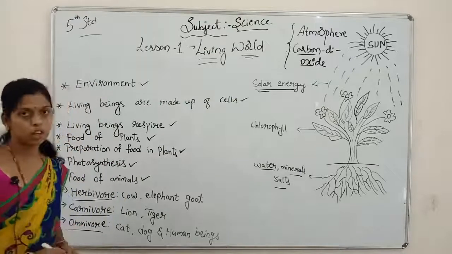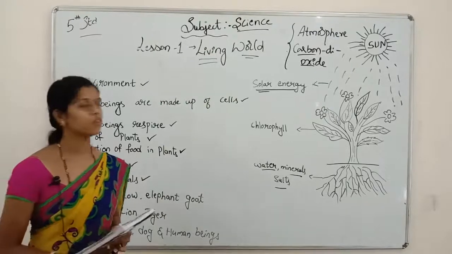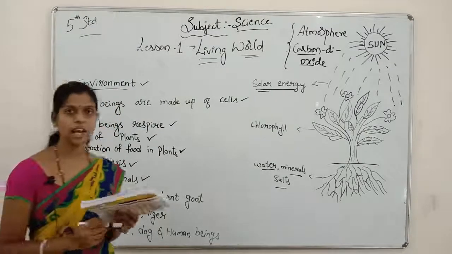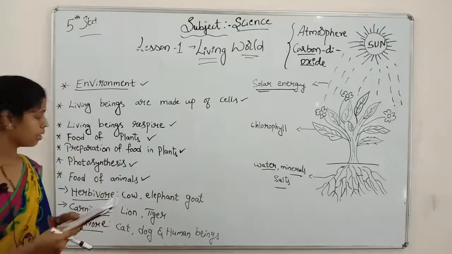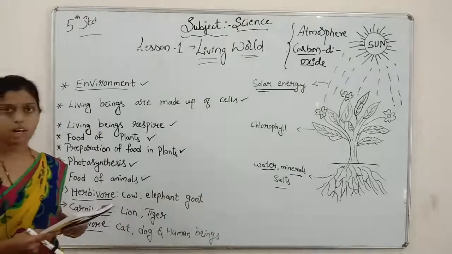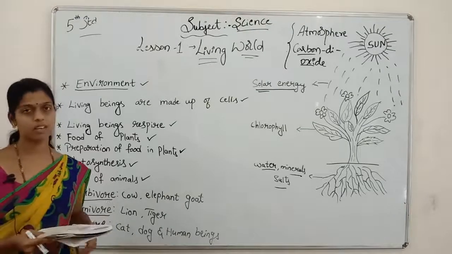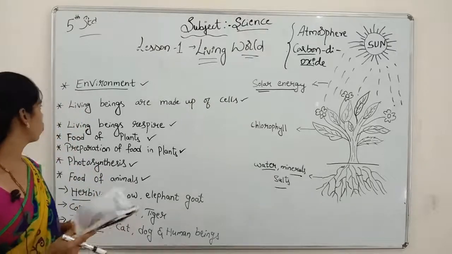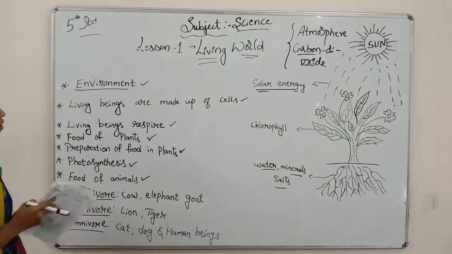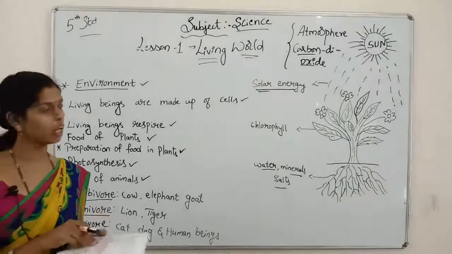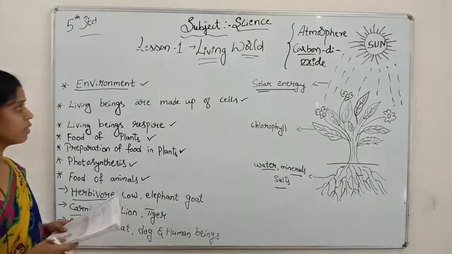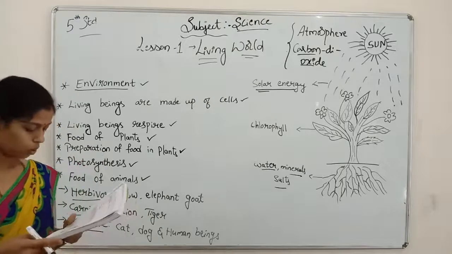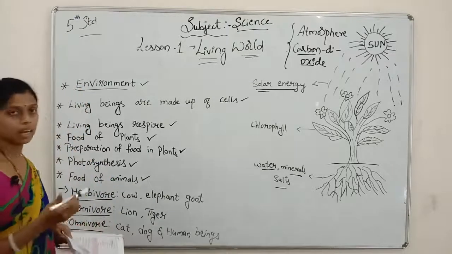Now we recall all the things. First we learned about the environment. Yes, I will explain. We are enjoying our environment. We take the air from the environment only. Nowadays factories have come and we are getting not fresh air. Okay, next we go for living beings are made up of cells. I show the figures of the cells. All the human beings, all the living beings are made up of cells only. You will learn more in the next higher classes.